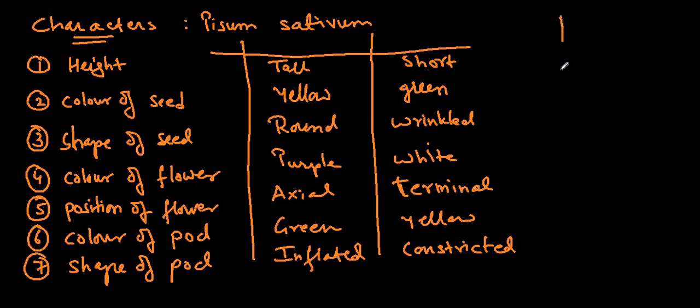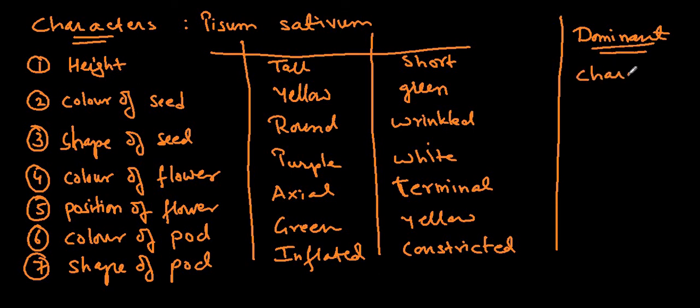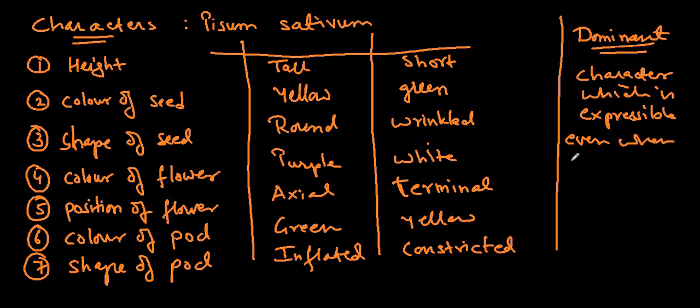Now you must know the meaning of dominant. Dominant means that character which is expressible, even when there is a hybrid condition.